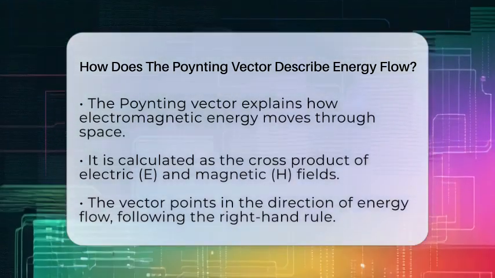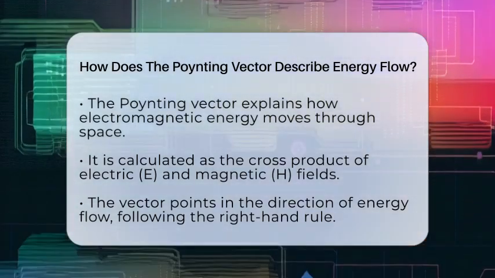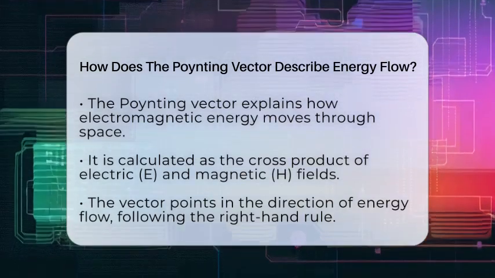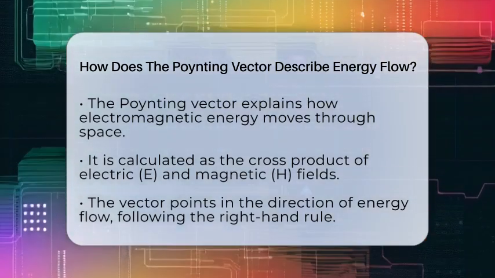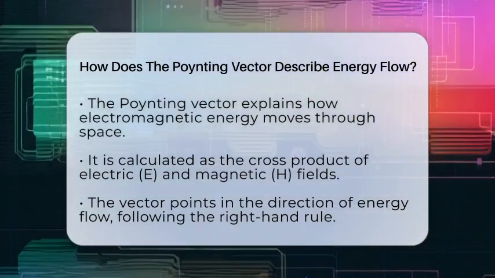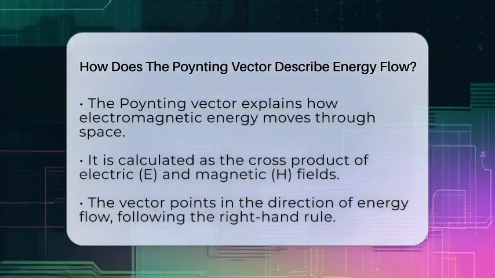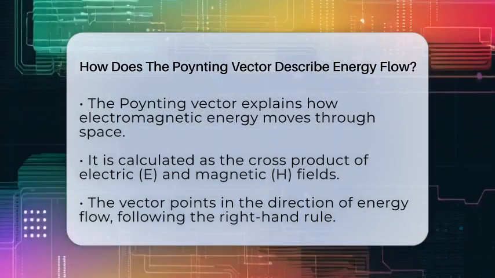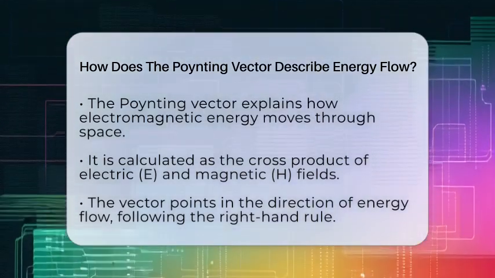It's a key idea in electromagnetism that helps us understand how electromagnetic energy flows in systems involving electric and magnetic fields. The Poynting vector is defined as the cross product of the electric field vector and the magnetic field vector. When you see the mathematical formula, it looks like this. S equals E cross H.